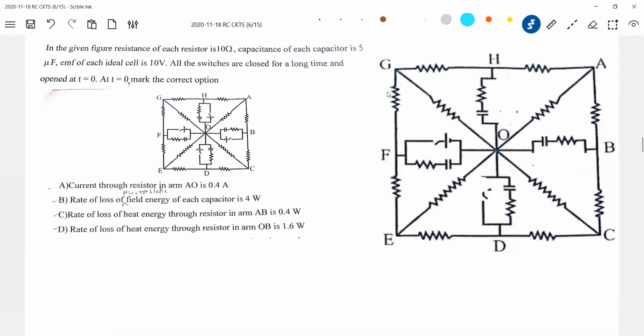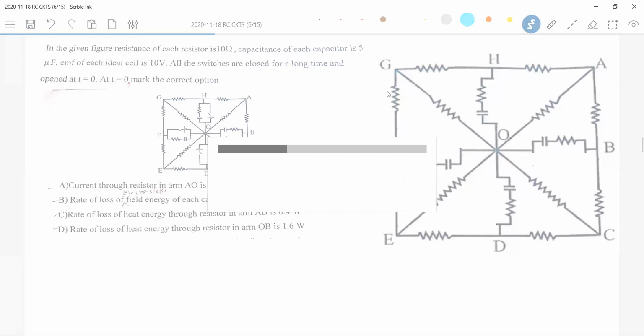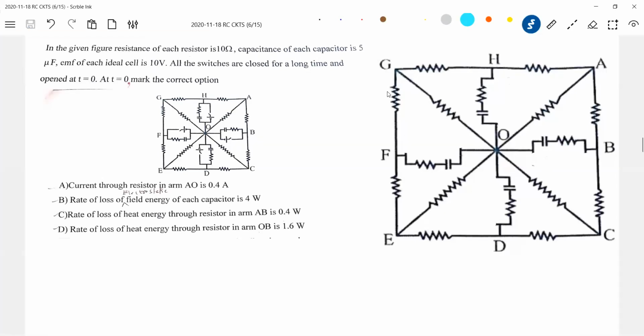With that initial charge, okay, the polarity of this should be plus, minus.